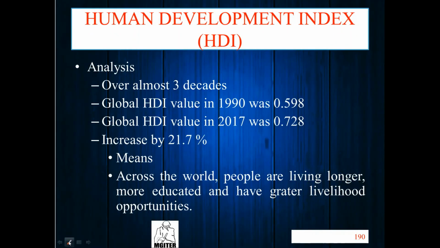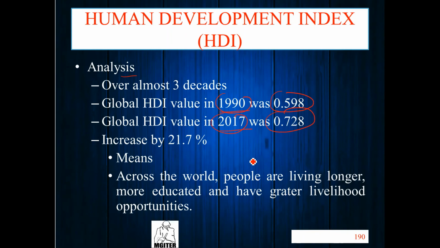Now we have an analysis pattern. We have almost 3 decades of analysis, 1990 to 2017. How do we analyze? For the analysis we require past year data. So the global HDI value in 1990 is 0.598 and in 2017 is 0.728.